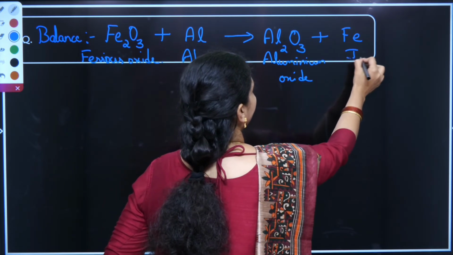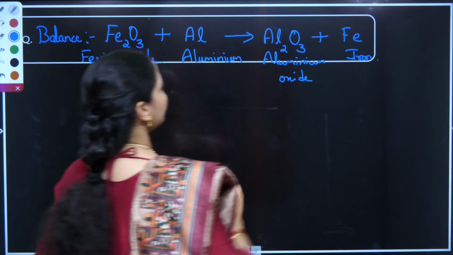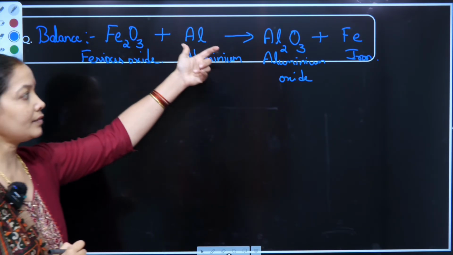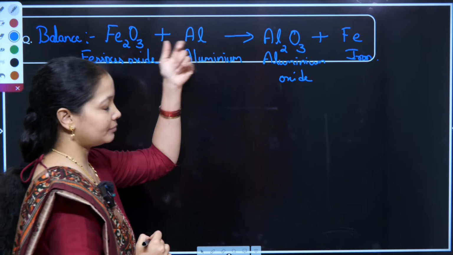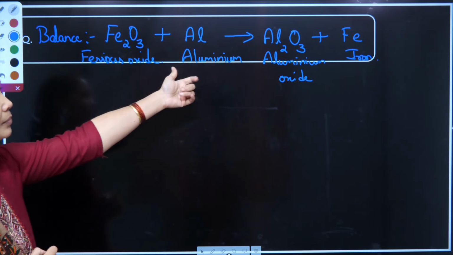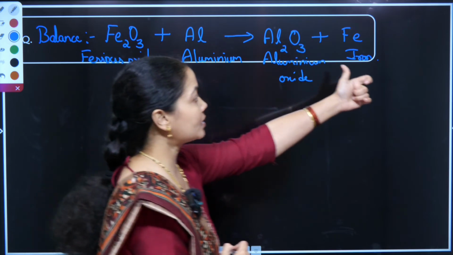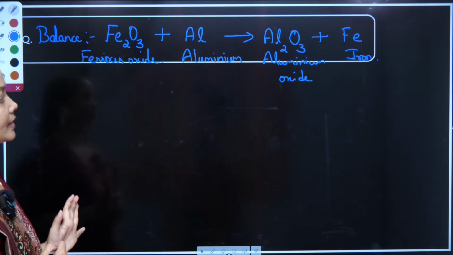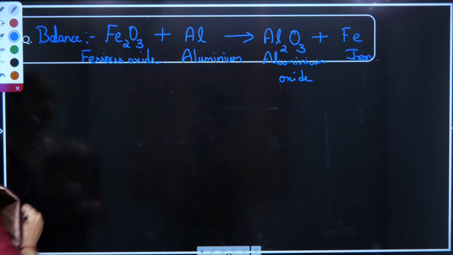This is iron. So what are the things combining in my reactant side? Ferrous oxide is combining with aluminium to give aluminium oxide and iron. Now I have to balance this chemical equation.